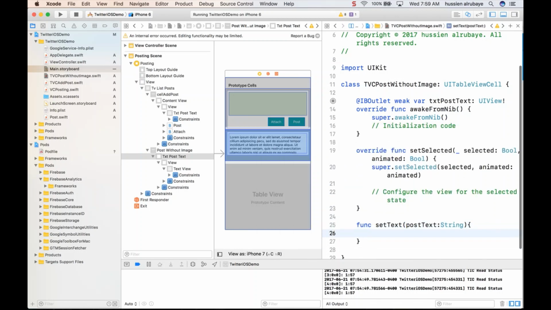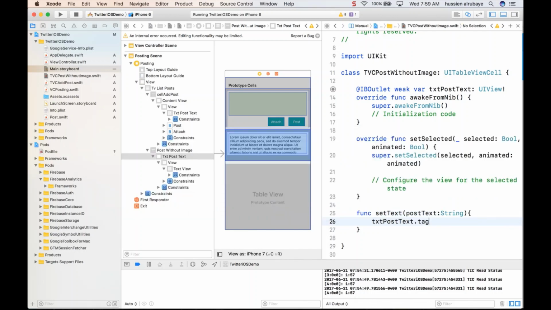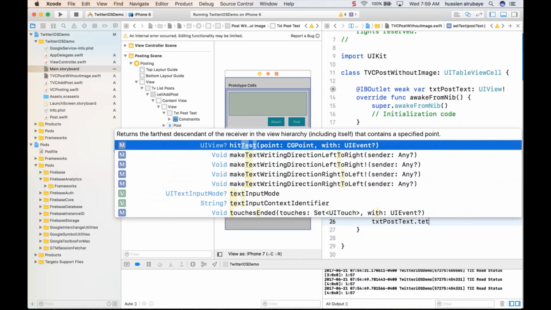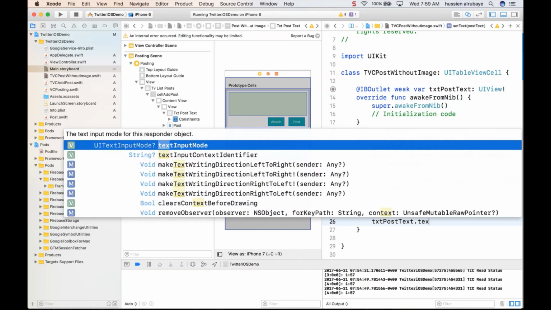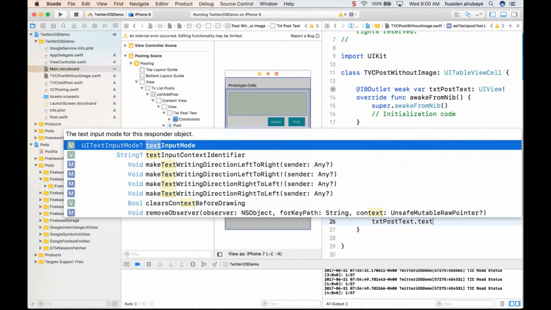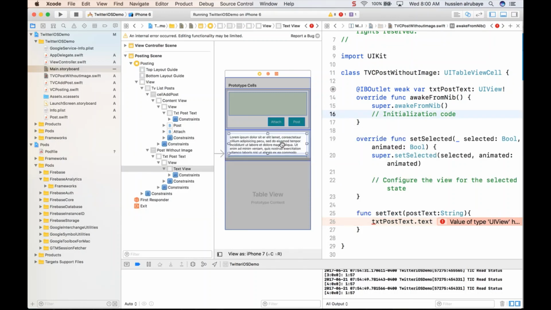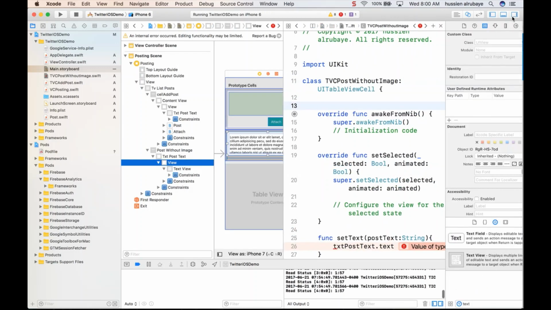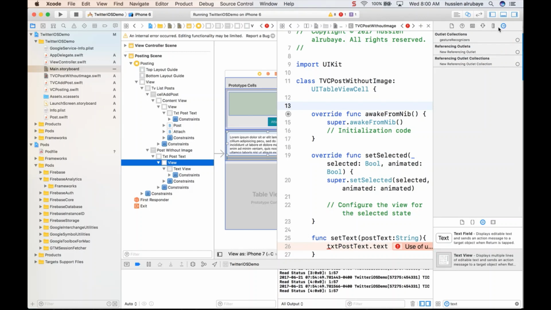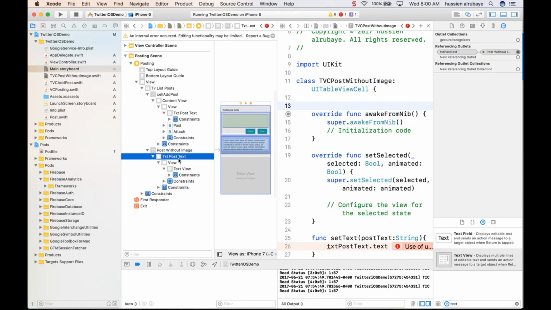And say this one needs to be set to what? To this one dot text, not dot tag dot text. Dot text, whatever. I don't know why. Oh, I just connected with the UI view while I need this text view. So this one needs to be connected. So this one should be canceled, and just cancel this part. Some errors, some issues we will have in the view. I have to go back here, and in the connect, make sure you don't have any connection, so remove this view.